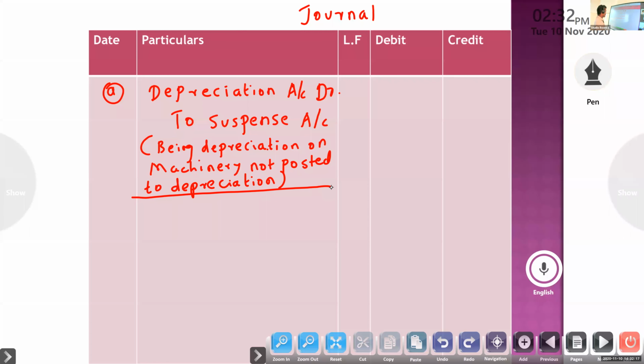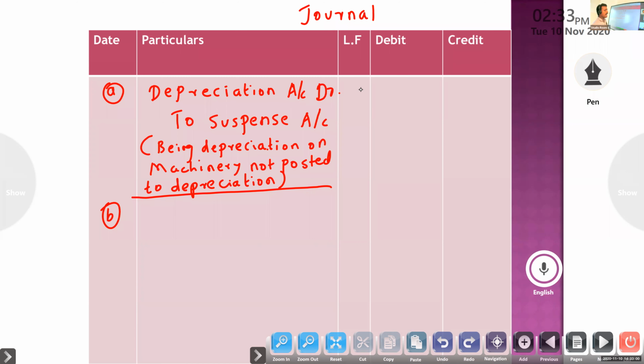So next, bad debt written off, rupees 5,000, was not posted to debtors account. Bad debt means the irrecoverable portion of sundry debtors. Suppose I sold goods on credit to a person and it is sure that I won't get that amount. That is bad debt. Bad debt is a loss.